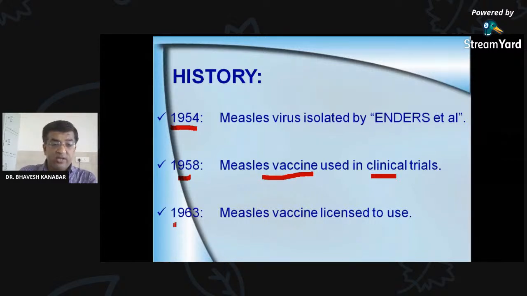In 1963, finally, the measles vaccine was licensed for use. So you can see that there is a gap of 5 years. When the clinical trial of the vaccine started in 1958, the license came in 1963. So it is not easy to develop a vaccine. It took almost 5 years to develop the vaccine and get it licensed for public health. That was in that era. Nowadays, because of advancement of technology and rapid procedures, vaccines can be developed in a shorter duration than this.